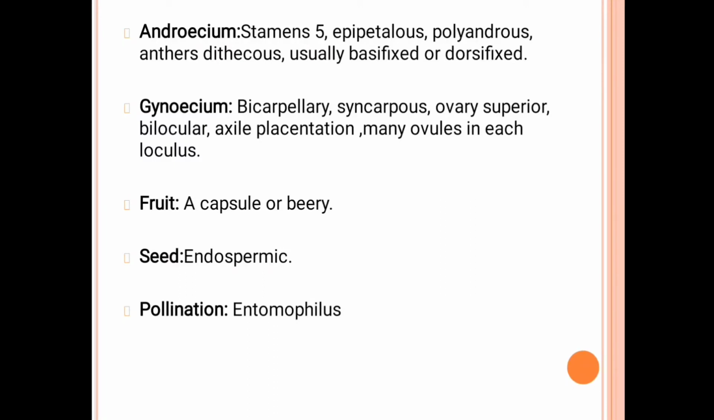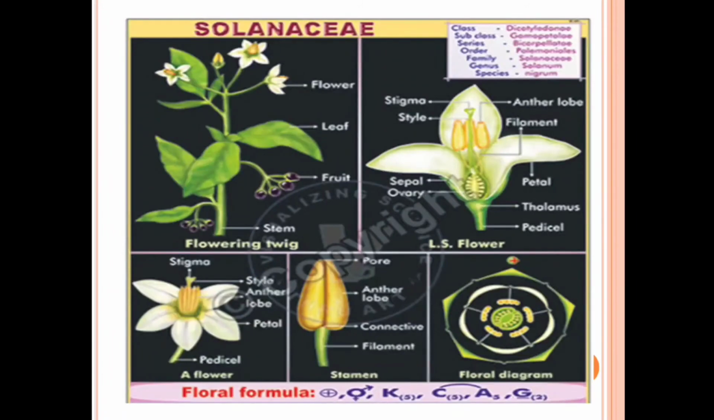Then the next one is the fruit. The fruit is either a capsule or a berry. Then the seeds are endospermic. Then pollination is entomophilous, by insects. So this is one example of the Solanaceae family. In this Solanaceae family, the stem is an erect stem. Then the leaf is arranged, and this leaf is a petiolate leaf, meaning the petiole is present.